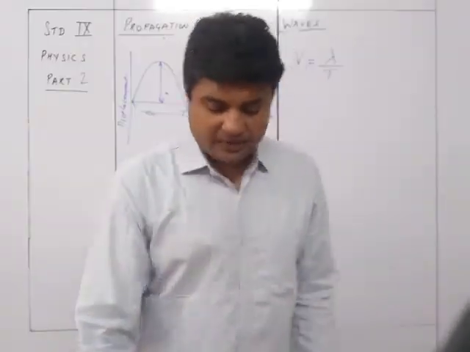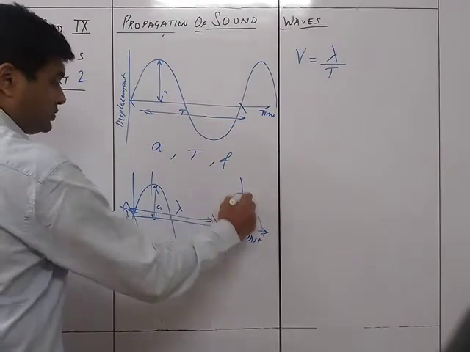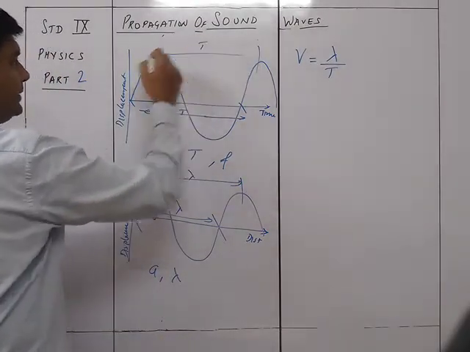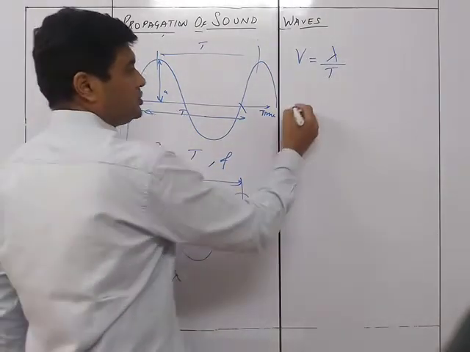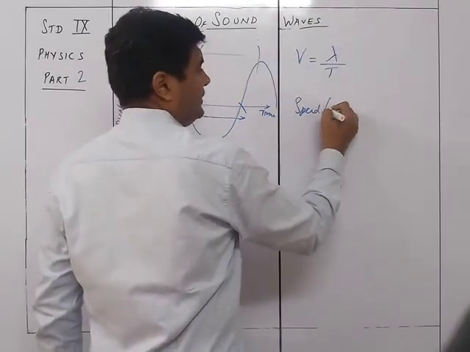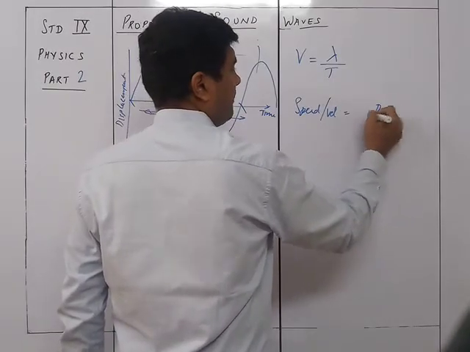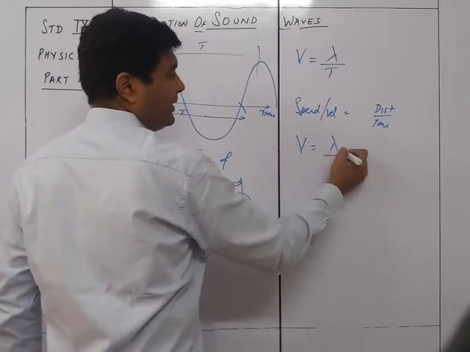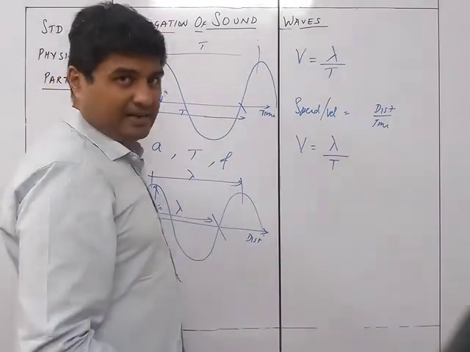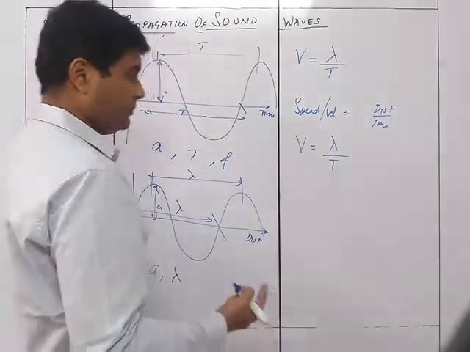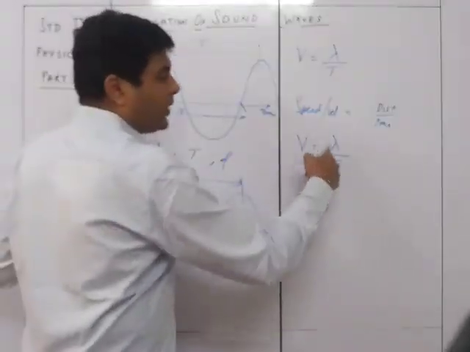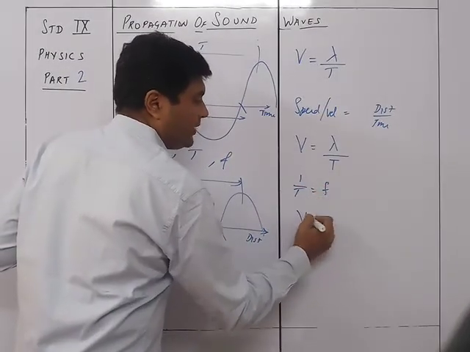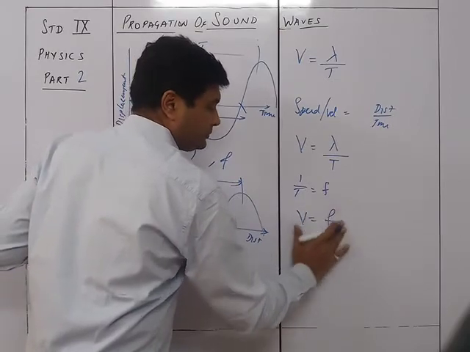Now you can see over here that this is lambda, this also is lambda, this is also lambda. Over here this is the time period, this is also the time period. And we know that speed or velocity is equal to distance upon time. Here the velocity is v, the distance traveled is lambda, and the time taken for one oscillation is T. We know that 1 upon T is equal to f. Therefore v is equal to f into lambda.